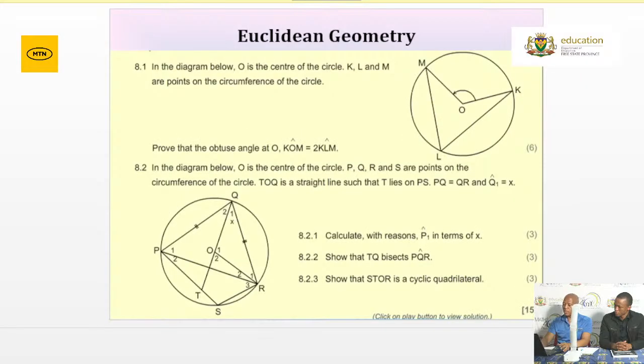I think you've got the sketch. We'll try to make sure that we avail the diagrams on the social media as well. I think there are only 3 questions. 8.2.1: calculate, with reasons, angle P1 in terms of X. And then 8.2.2: show that TQ bisects angle PQR. And then the last question, 8.2.3: show that STQR is a cyclic quad. Those are the 3 questions that we expect you to respond to.